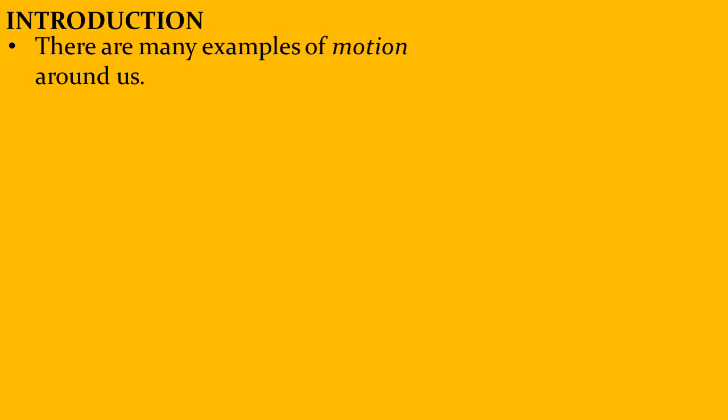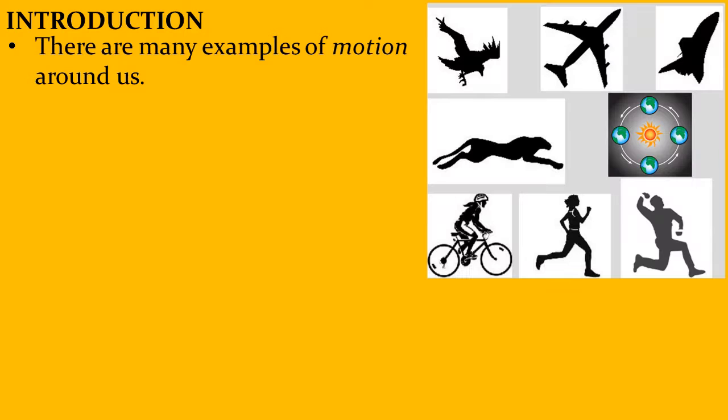There are many examples of motion all around us. Birds flying, aircrafts flying, animals. There's a cheetah chasing a deer. There's a girl cycling to her school. There's a lady jogging, a man doing some bowling action, and even our earth going around the sun. All these are examples of motion.